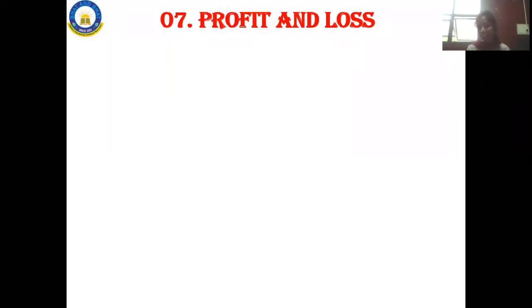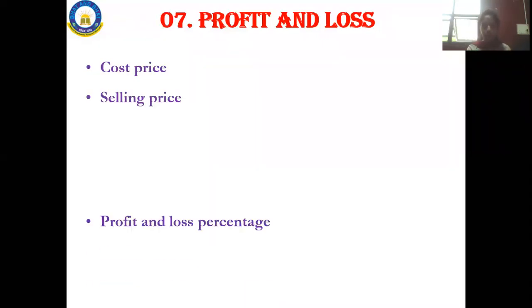So hope you all understood the concept of profit and loss. But this is not the only concept, guys. So what else are you having over here? Cost price. What is the cost price? The cost price of the chocolate is the 5 rupees for that chocolate. And selling price. The shopkeeper is selling the chocolate for how many rupees? 5 rupees. That 5 rupees is the selling price over here.